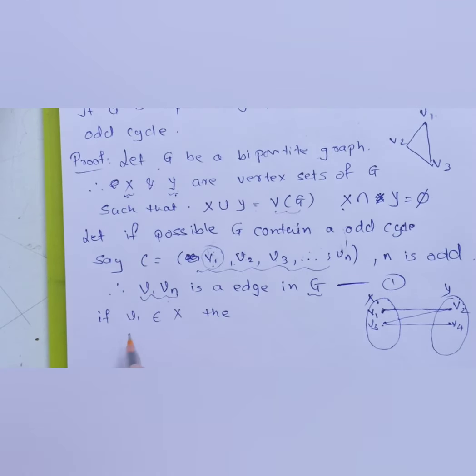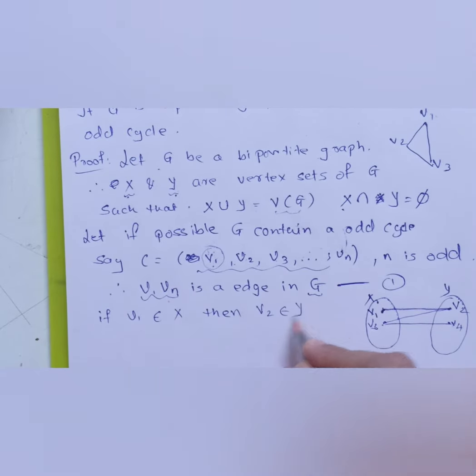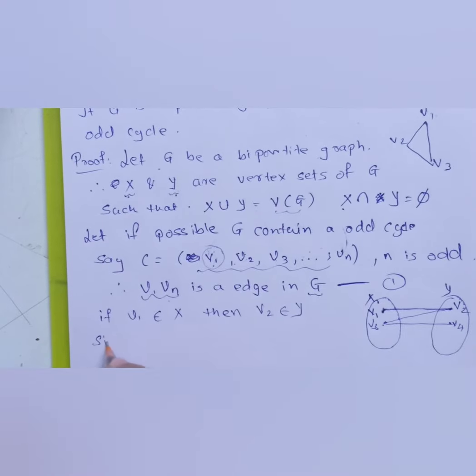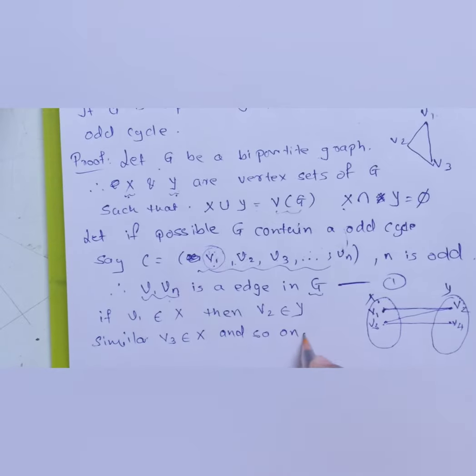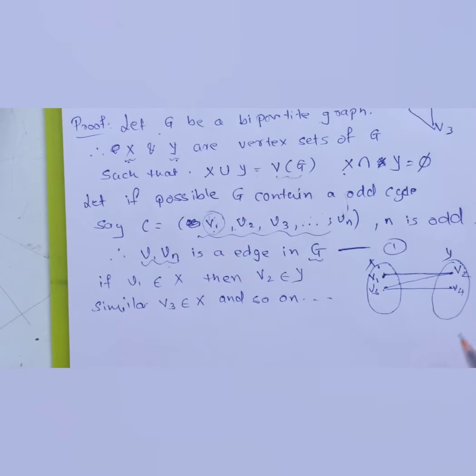So we can say if V1 belongs to X, then V2 will belong to set Y. Similarly, V3 will belong to X, and so on. If you observe over here, all the odd vertices are coming under set X, partition X, and all the even vertices belong to partition Y.